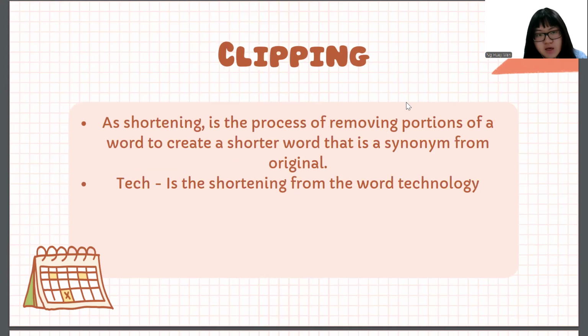Following by clipping. Clipping is known as shortening as well. It is the process of removing some part of a word to create a shortened word without changing any meaning. Tech is the shortened form of the word technology.